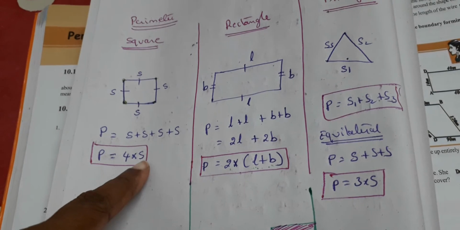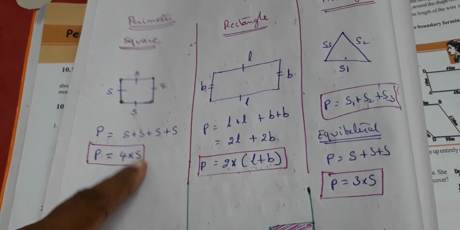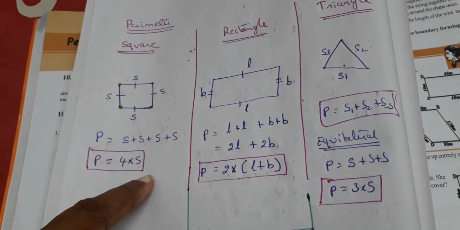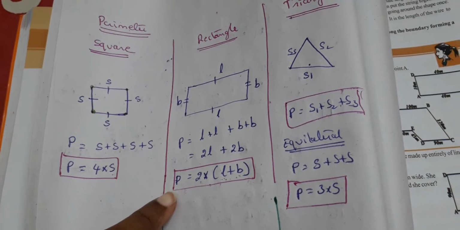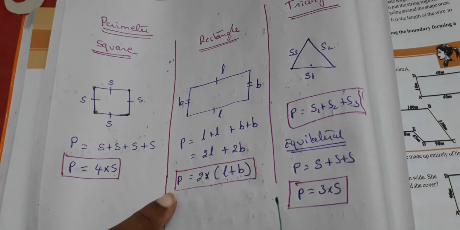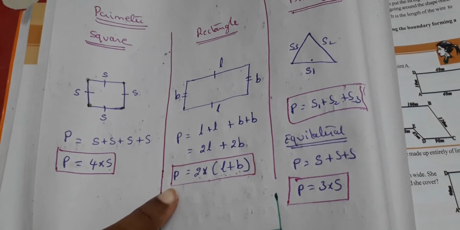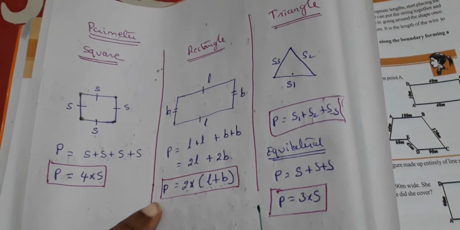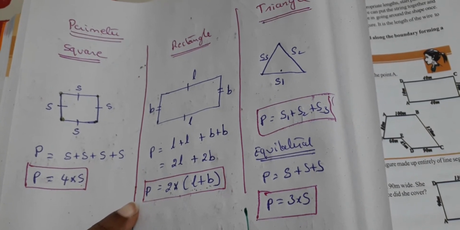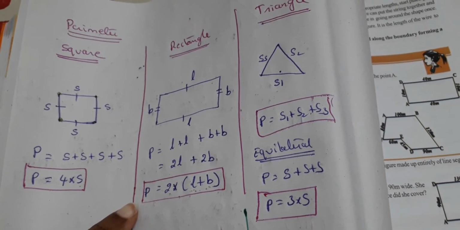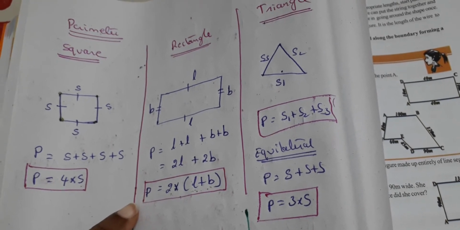In place of s you write 10: 4 into 10, 40, right? If it is a rectangle with length 10 and breadth 5, then 10 plus 5 is 15, and 15 into 2 is 30. In the case of a scalene triangle, suppose you have S1 as 3, S2 as 4, and S3 as 5.